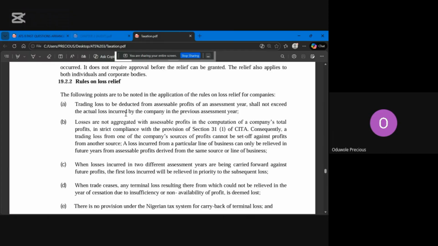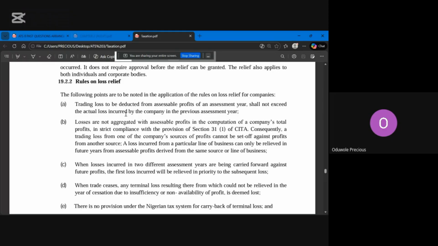So what they are trying to say there is that in the computation of the assessable profit, you still learn that under how to prepare a company income tax. So when you are calculating your assessable profit, you don't join the loss in the assessable profit. This is after you have gotten your assessable profit, you will now relieve loss, not that you use it in the computation of assessable profit. I hope you are getting it.